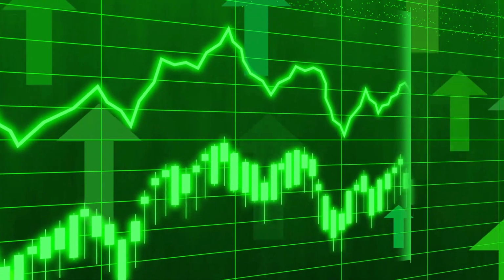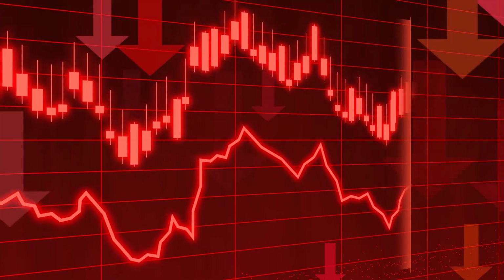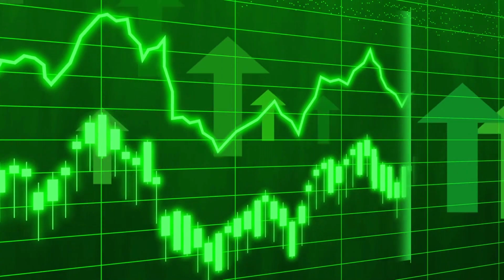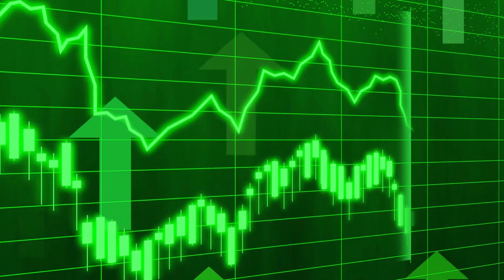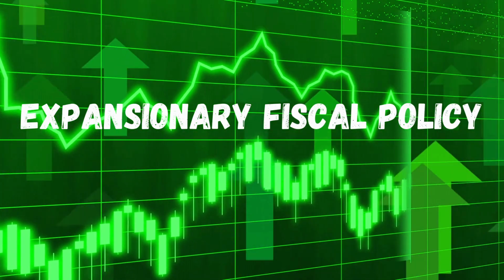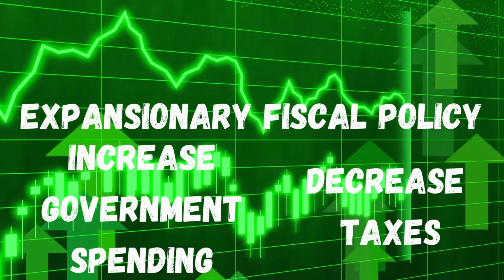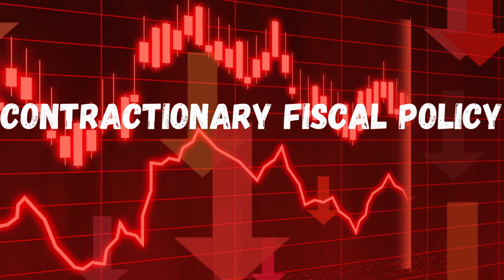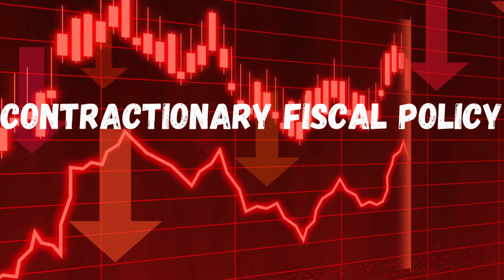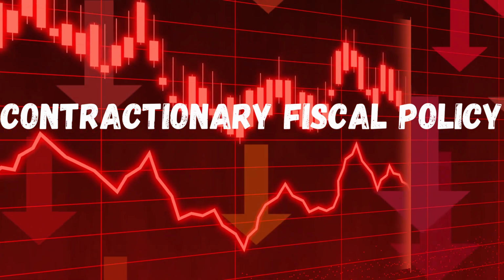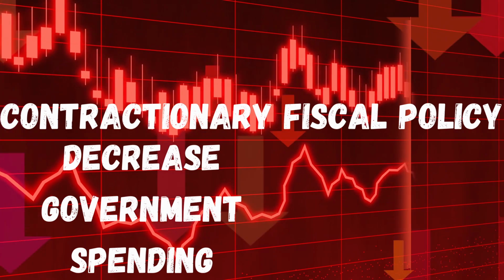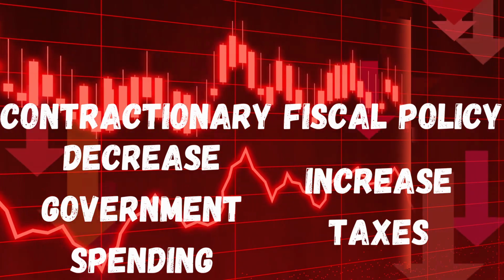Fiscal policy can either be expansionary or contractionary. When the government wants to stimulate economic growth, they implement expansionary policies, which means increasing spending and lowering taxes. On the flip side, contractionary policies come into play when the government aims to combat inflation. This involves reducing spending and increasing taxes.